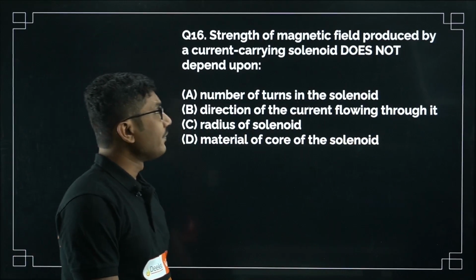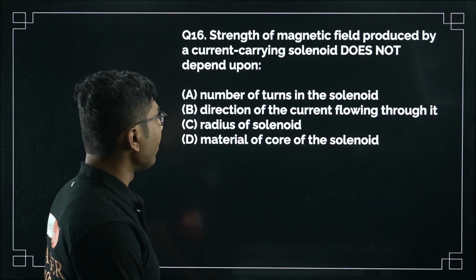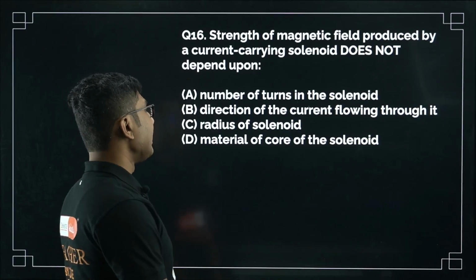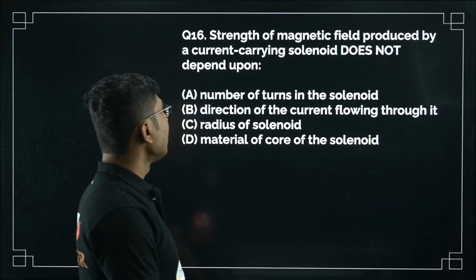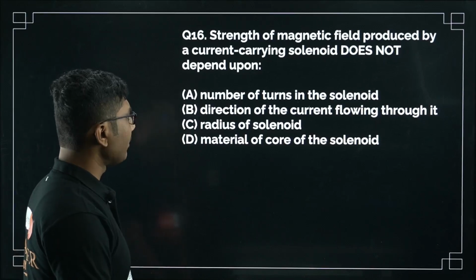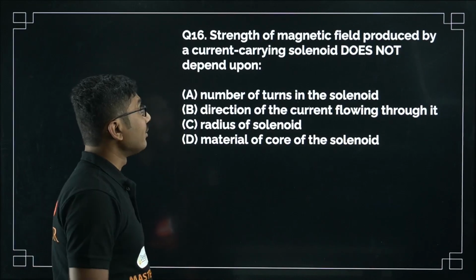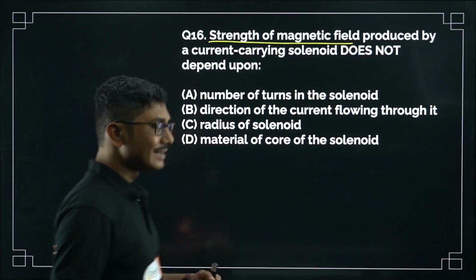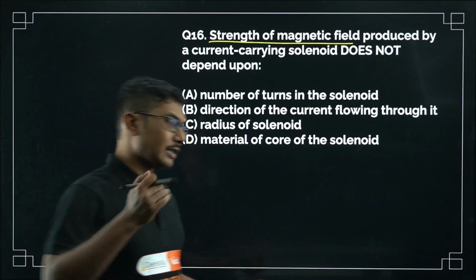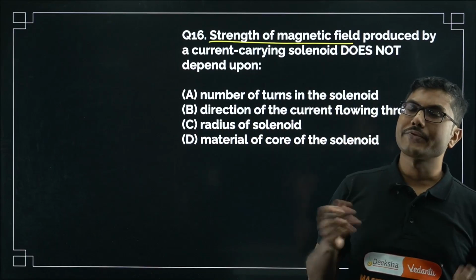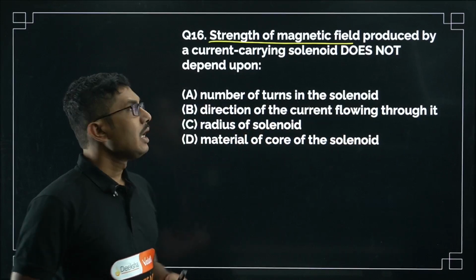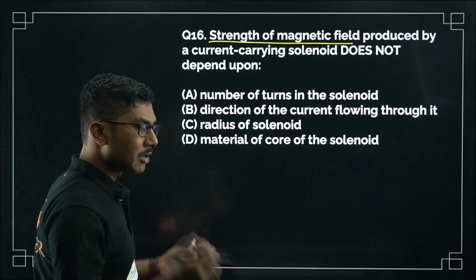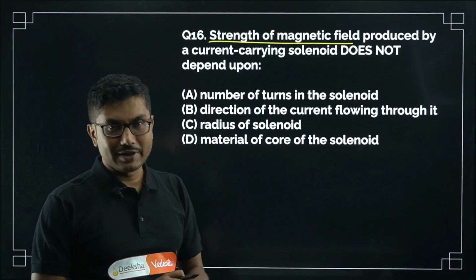Strength of magnetic field produced by a current carrying solenoid does not depend upon: number of turns in the solenoid, direction of current flowing through it, radius of the solenoid, or material of the core of the solenoid. Now they have said only the strength of the magnetic field. So how strong it is? Strength is independent of the direction of current. The polarity will change, that means north pole and south pole direction will change, but the strength will not depend on the direction. If you are sending the same amount of current, it will be equally strong, only the magnetic field polarity will change.